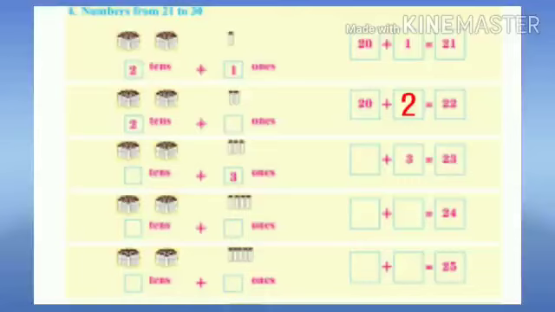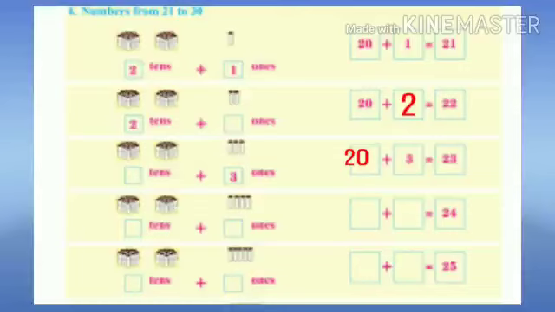In the third row, we have 2 bundles of 10 sticks and 3 loose sticks. Tell me, students, how many tens and ones are there? Very good, children. There are 2 tens and 3 ones. Total sticks 20 plus 3 is equal to 23. The number is 23.